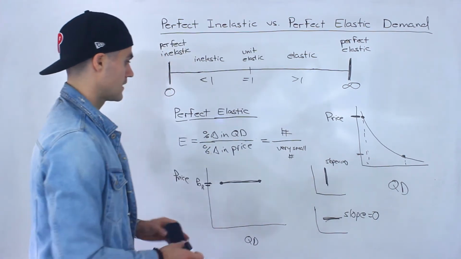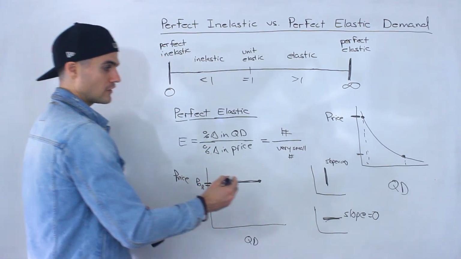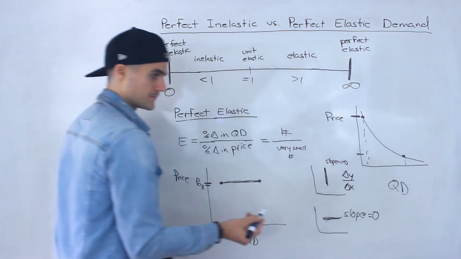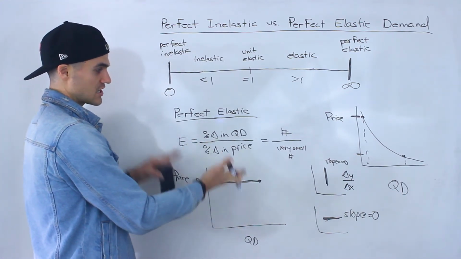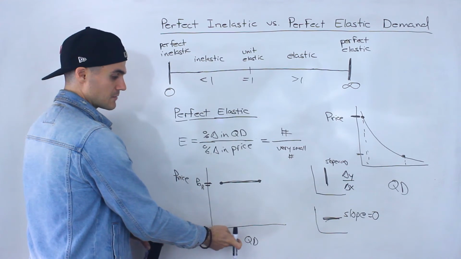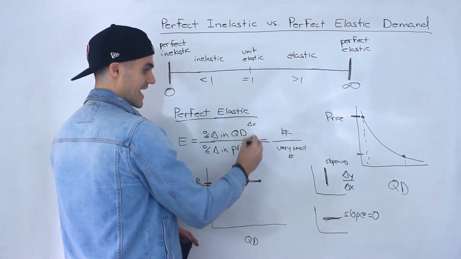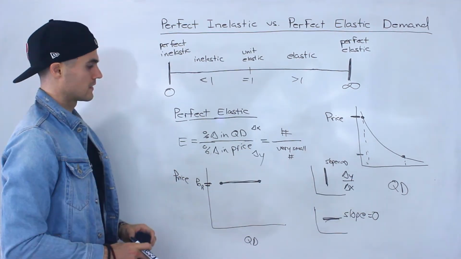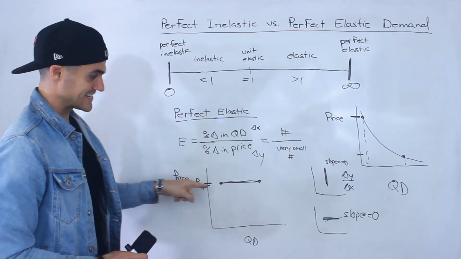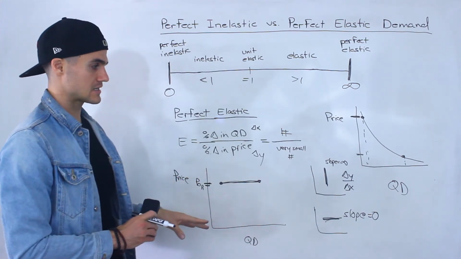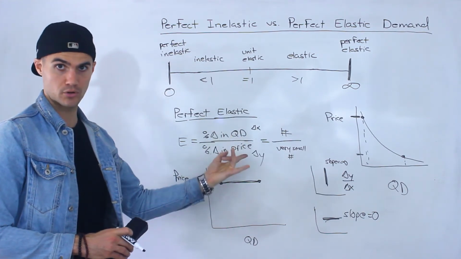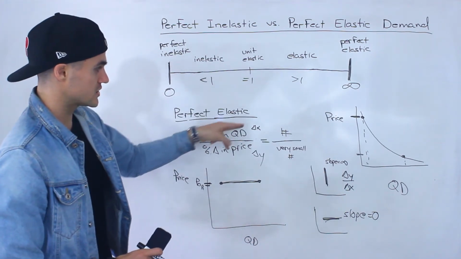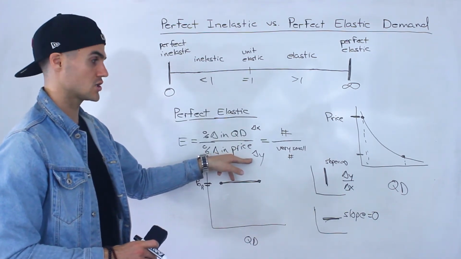And the reason why is because if you remember the slope of a line, it's basically the rise over run. It's the change in y over the change in x. But this coefficient here, it's the opposite. It's the change in quantity demanded, which is on the x-axis, and then the change in price, which is on the y-axis. So this coefficient here isn't the slope of the line. It's not the same thing, right? It's actually the reciprocal of the slope. Because again, a slope is change in y over change in x, while this coefficient is the change in x over the change in y.